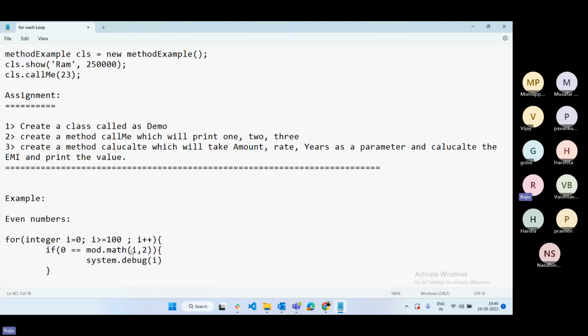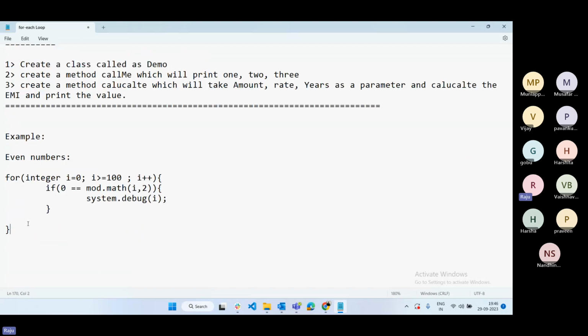It will return even numbers. If you want odd numbers, you pass i comma 2 only, and if the remainder is not equal to 0, then that is an odd number. Think in the opposite manner.